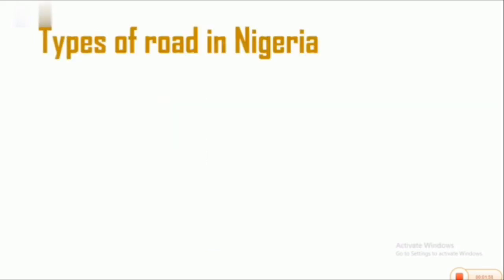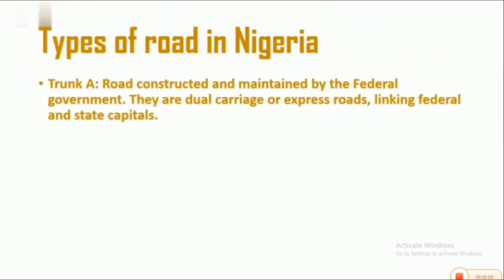Types of roads in Nigeria. In Nigeria, we have two types of roads. Trunk A roads. Trunk A roads are roads constructed and maintained by the federal government. They are called dual carriage or express roads. They link federal and state capitals. Examples of trunk A roads in Nigeria include Enugu-Port Harcourt Express Road, Lagos-Ibadan Express Road, and Abuja-Kaduna Express Road. And these roads are constructed and maintained by the federal government.